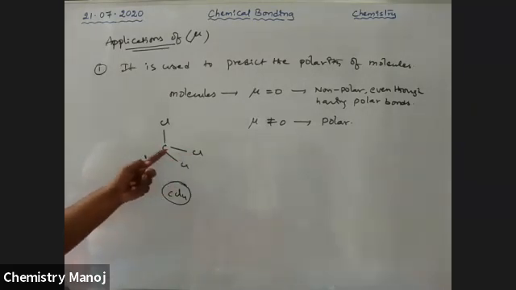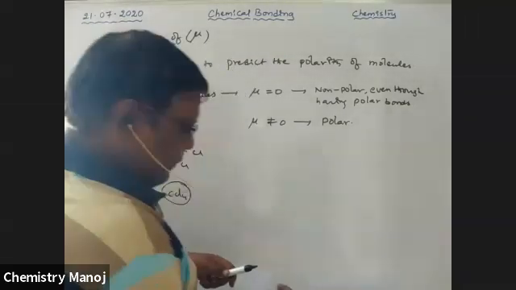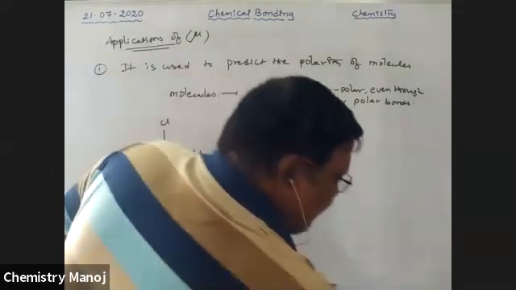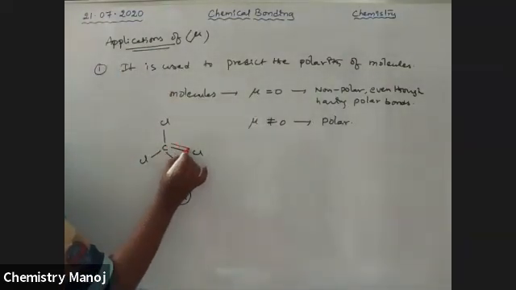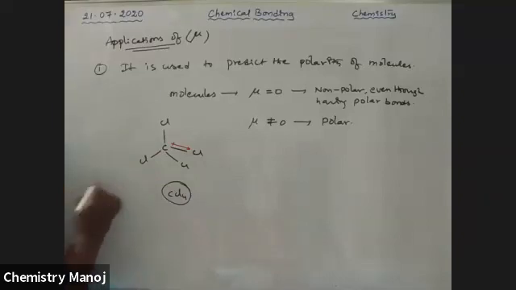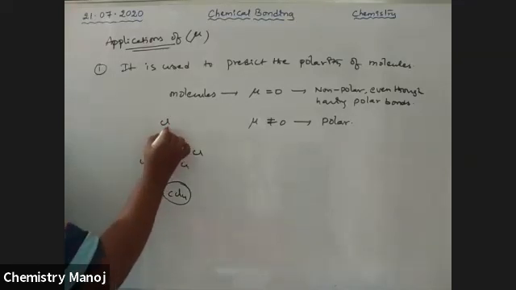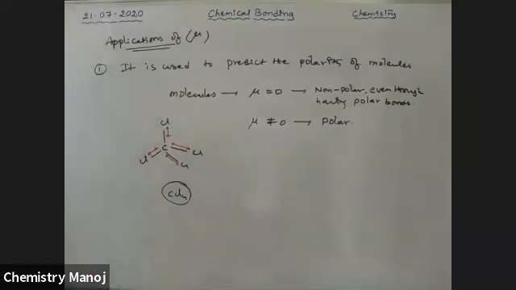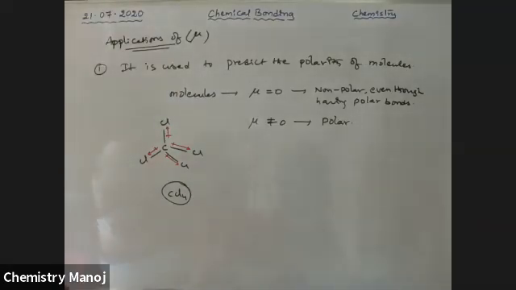Chlorine is more electronegative than carbon, that is why the bond moment is like this. Here dipole moment is along carbon to chlorine, in every bond. These red lines are the dipole moment directions.